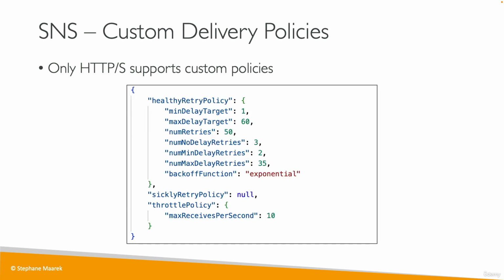So you may want to say what the number of retries is, the min delay, the max delay, the backoff function, the throttle policy, and so on, to really customize how SNS will retry for your backend, because your backend may not like heavy load or a heavy number of retries. So this is the only kind of delivery mechanism that supports a custom delivery policy. That's very important for you to remember.